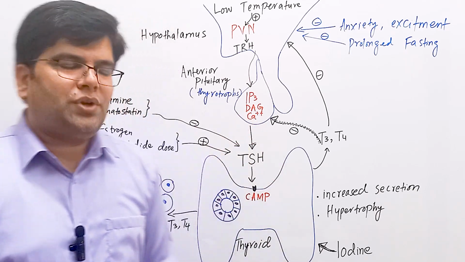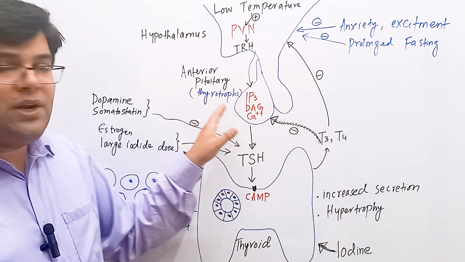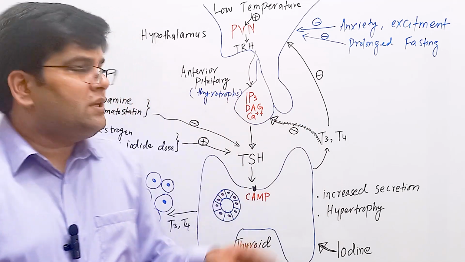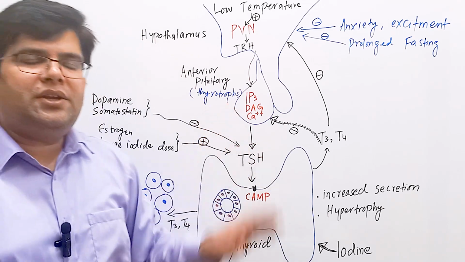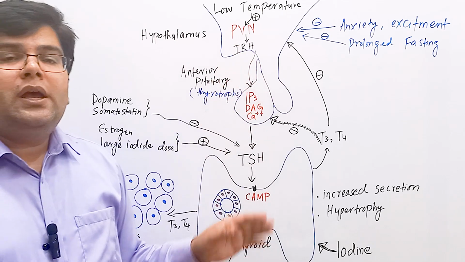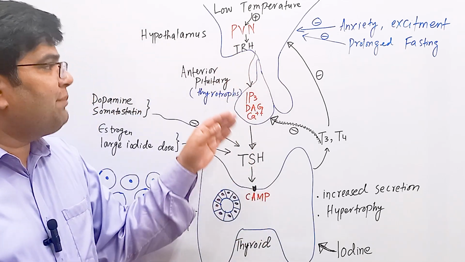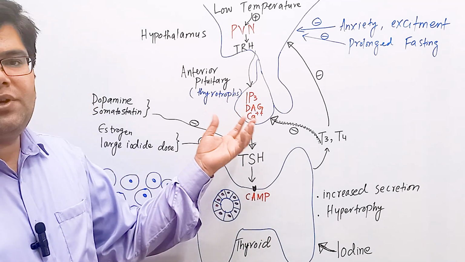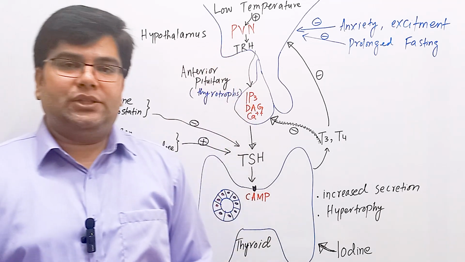In the anterior pituitary, T4 hormone is converted into T3 by the action of deiodinase enzyme. This T3 at the anterior pituitary decreases the receptors for TRH, and thus by downregulating the receptors of TRH on thyrotrophs, it decreases the sensitivity of thyrotrophs to TRH.